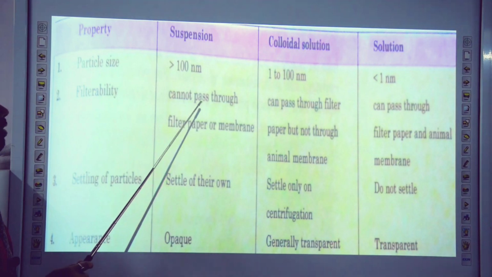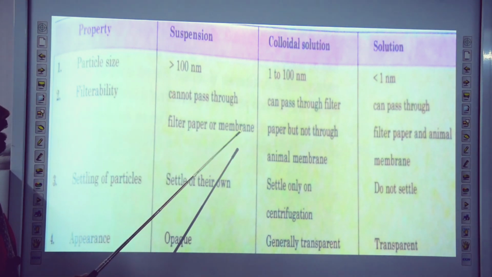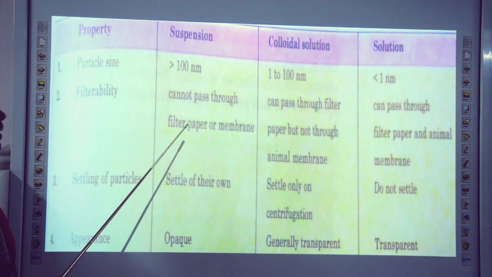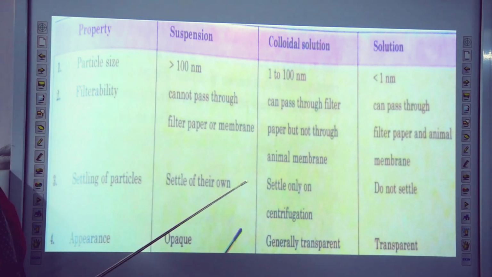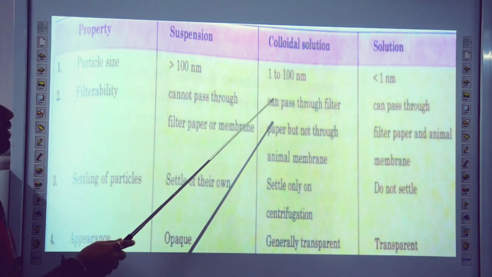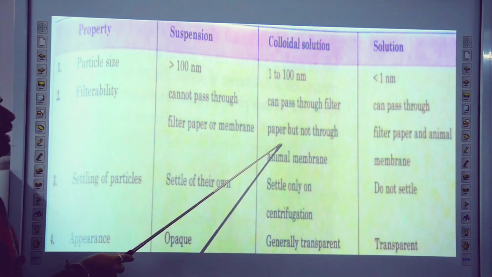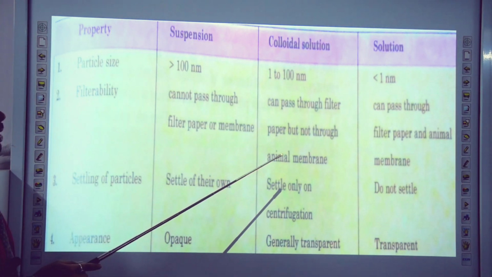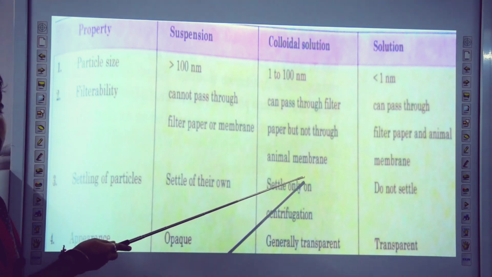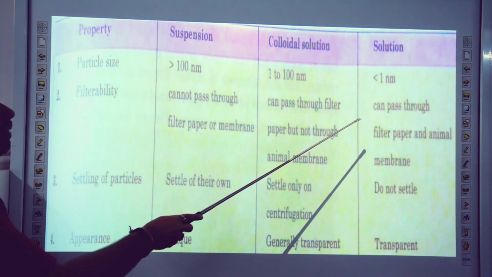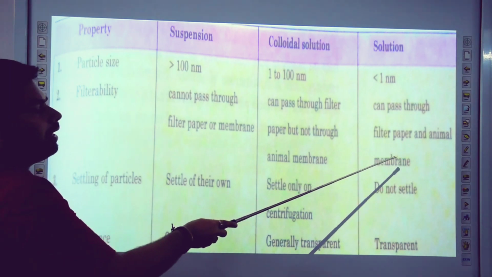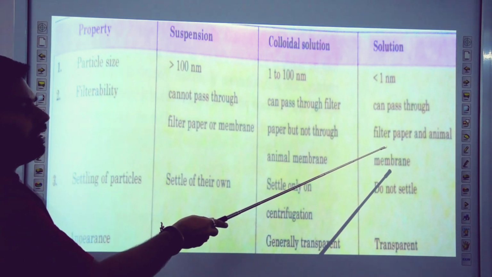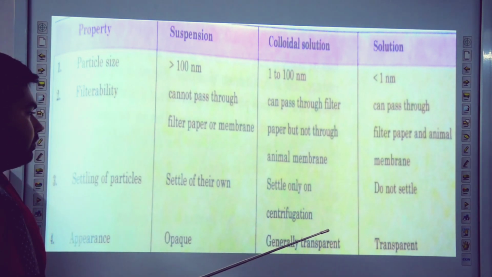Now, suspension cannot pass through filter paper or membrane. It means if you separate the suspension, you will use the filter paper or animal membrane. And colloidal solution can pass through filter paper but not through animal membrane. It means colloidal solution can be separated only by animal membrane. Solution can pass through filter paper and animal membrane. It means solution को हम ना तो filter paper से filter कर सकते हैं ना ही animal membrane से.